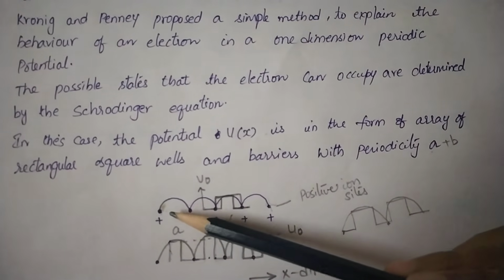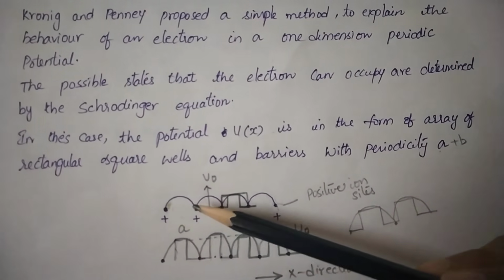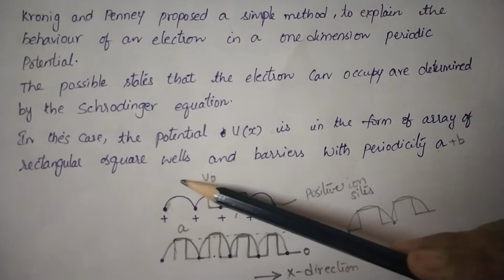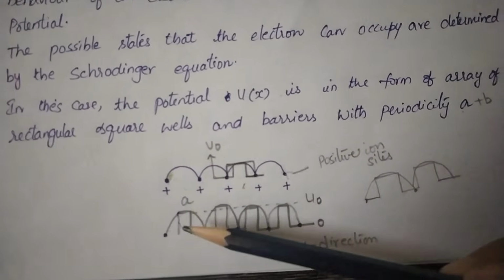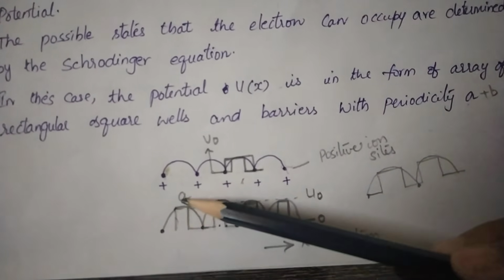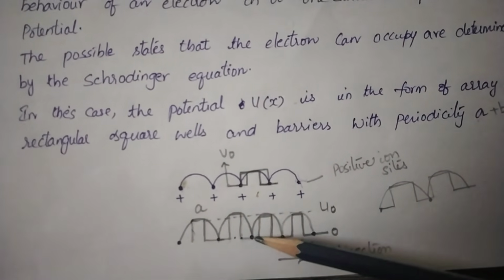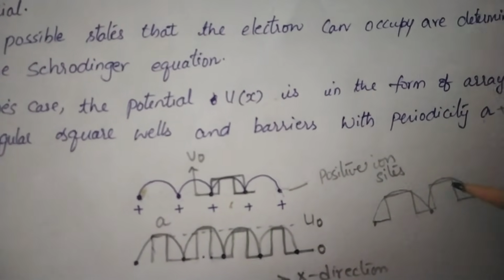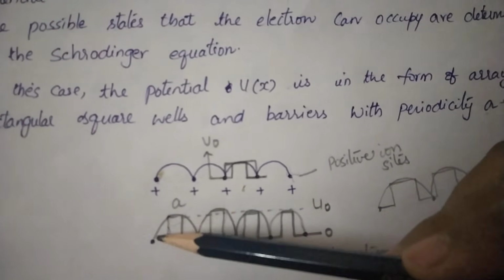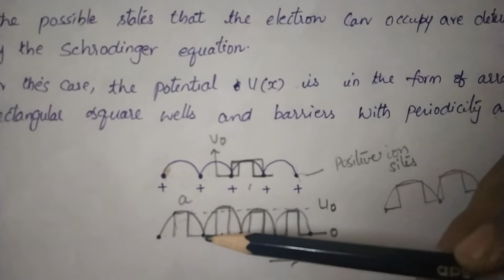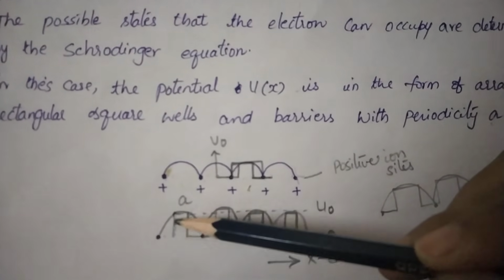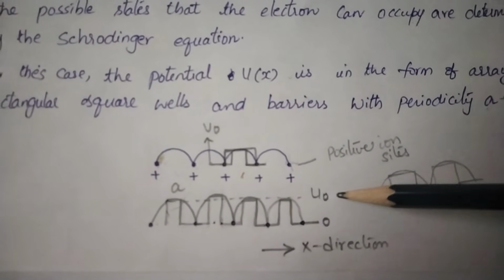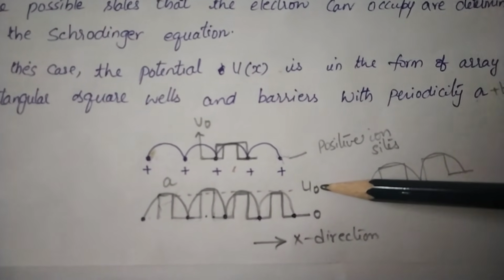So the motion of the electron is constrained by these two positive ions. Gradually the potential increases. If we extend, you can observe that the potential at the lattice points is 0, and in between the lattice points it is maximum. As a whole, the maximum potential is taken as constant V0.